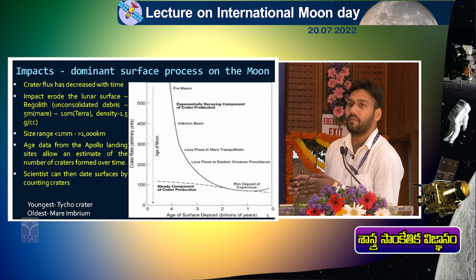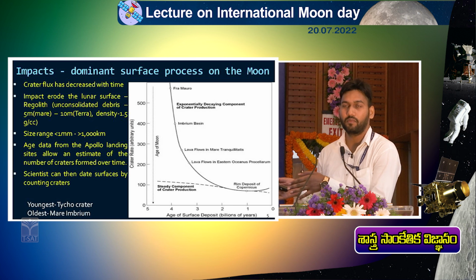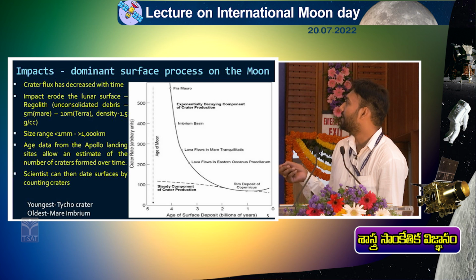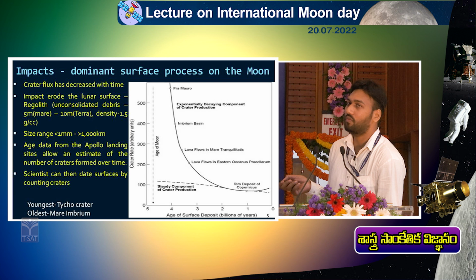As the number is increasing, your picture clarity is increasing, so the pixel size is decreasing. That 0.5 is decreasing with increasing number of pixels, so it is having higher resolution. 0.5 meter per pixel means we can zoom up to a feature which is 50 centimeter. We can see up to 50 centimeter using these datasets.